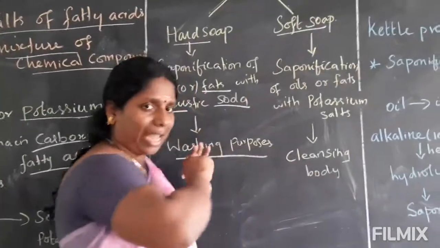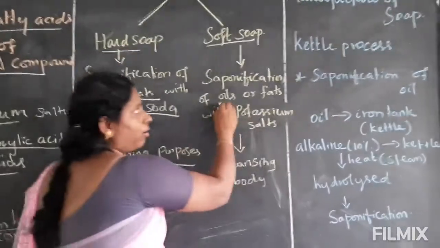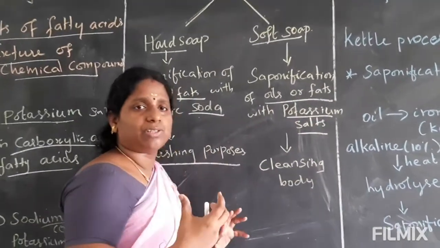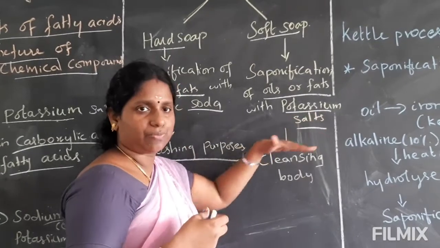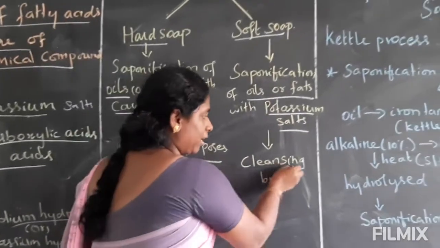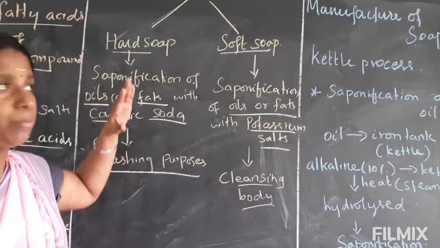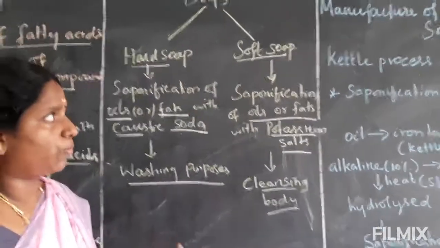Soft soap means the same process, oil or fats with potassium salts. Already I told you, the potassium alkali salts. So potassium salts, we use for cleaning our body, the human body. So those are the two types of soap, hard soap and soft soap.